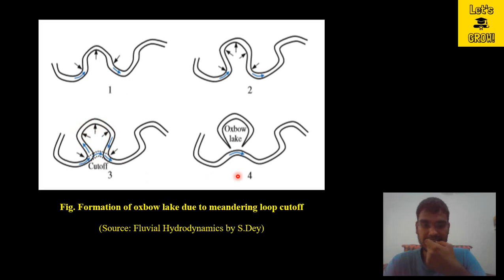And in the later stage you will see that the river will become like this. This one becomes the active channel, and this is the formation of Oxbow Lake. This is the complete cutoff where there is no supply of water from the river, and this will become a lake that is known as the Oxbow Lake.